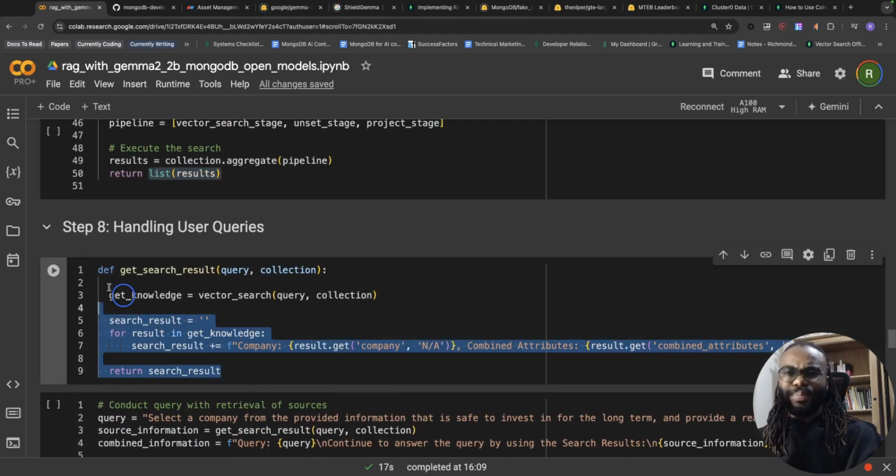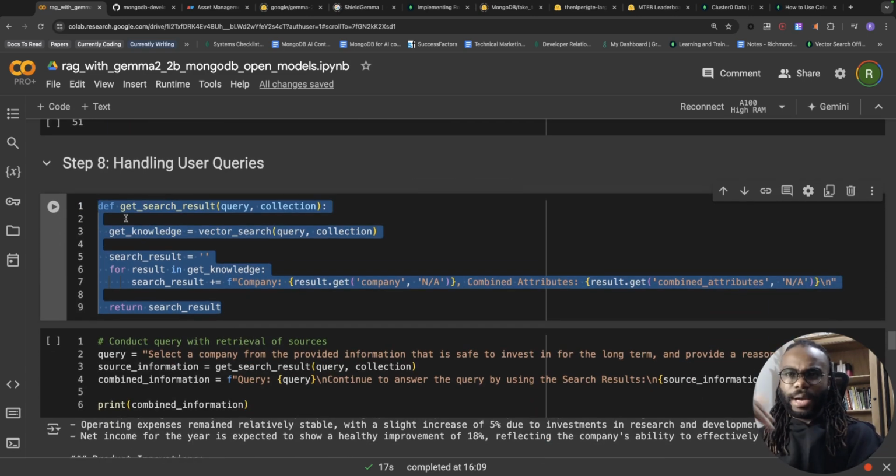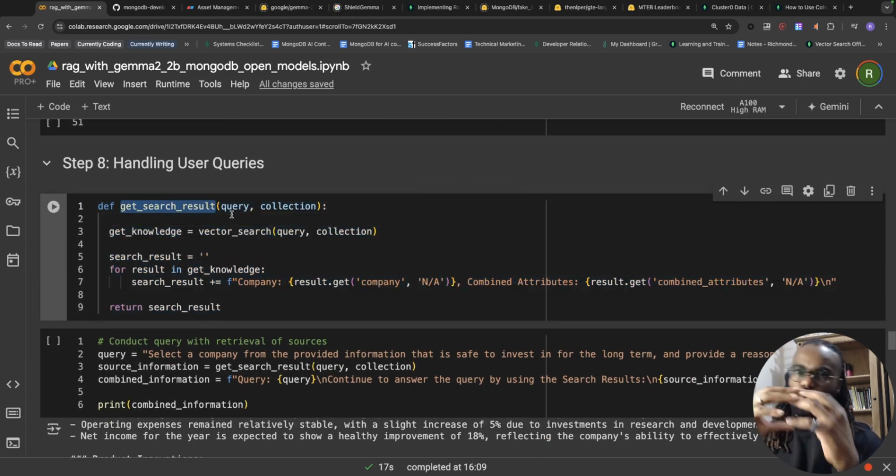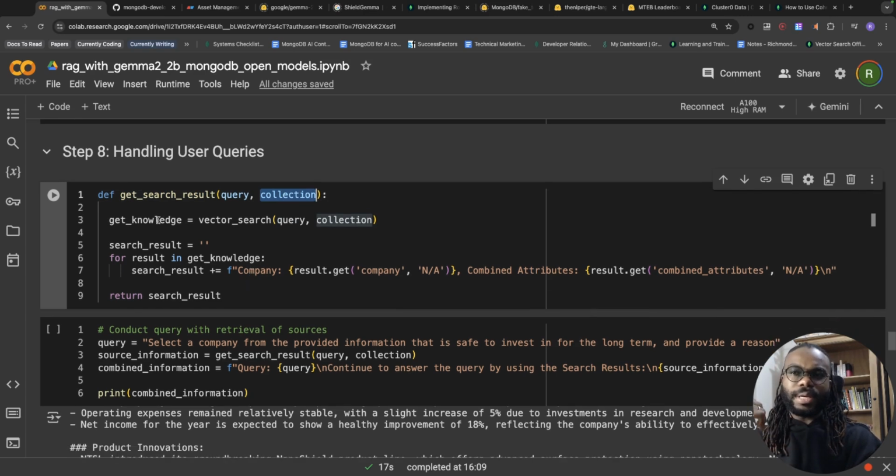So I just have some boilerplate code here called get search result, where we actually pass in the query and then we're passing the collection. So what we're doing here with the get search result is the query here will be the user statement.